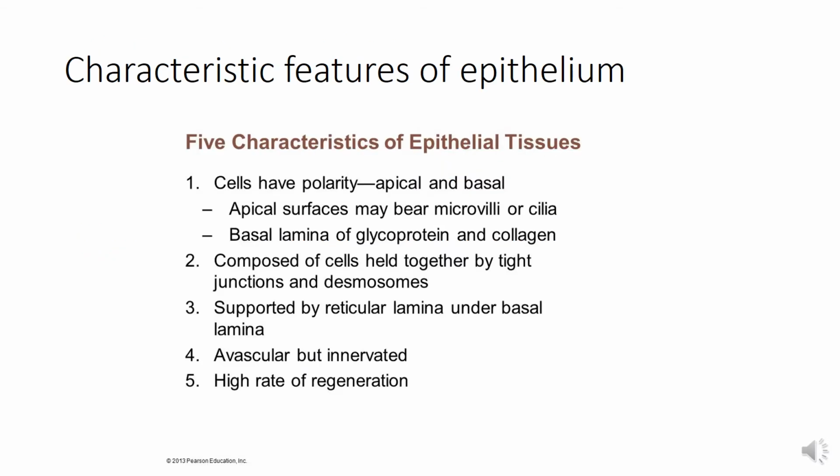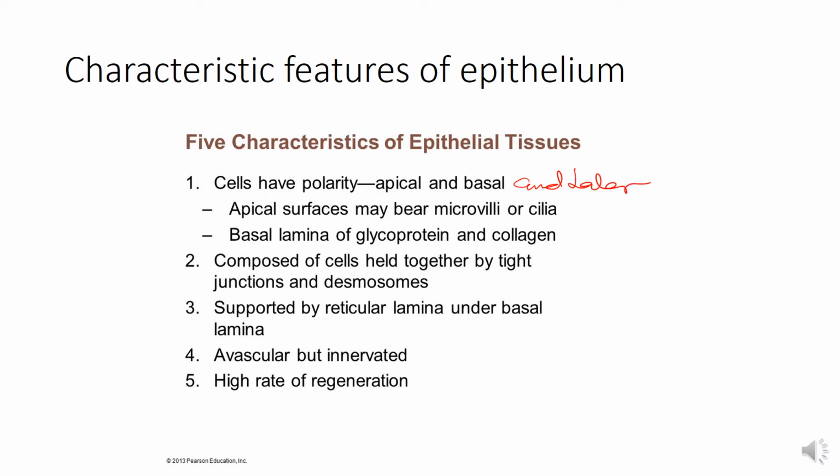So, characteristic features of epithelium. Epithelium has 5 characteristics. First, the cells have polarity, meaning they have sides: the apical side, the basal side and the lateral side also.